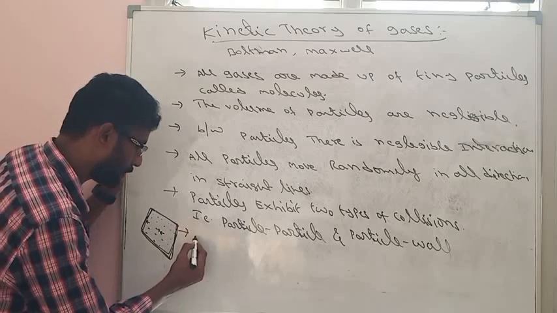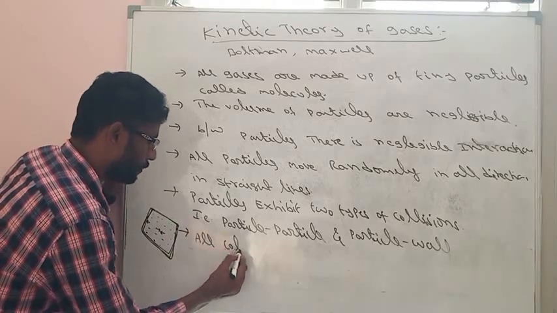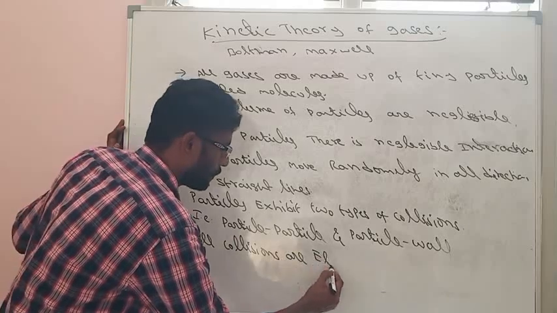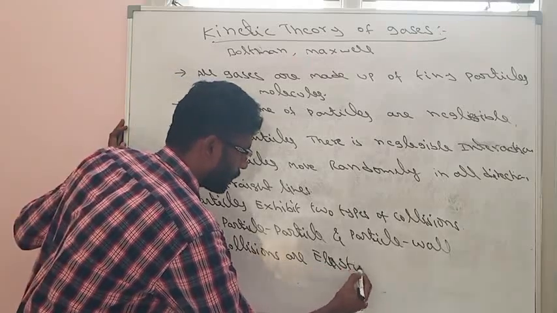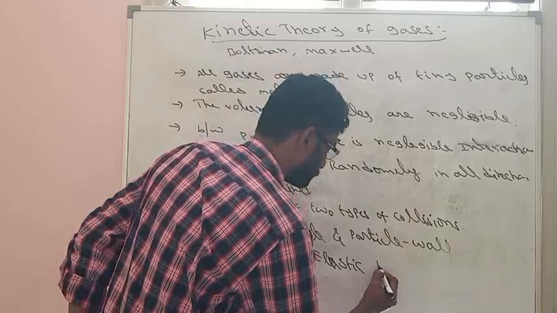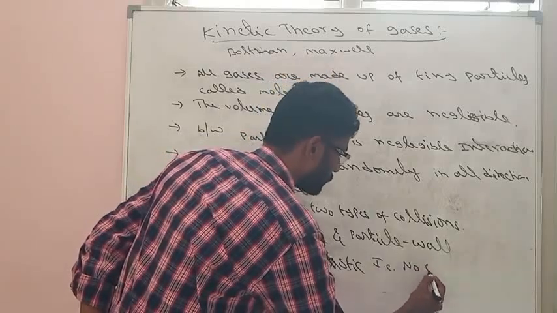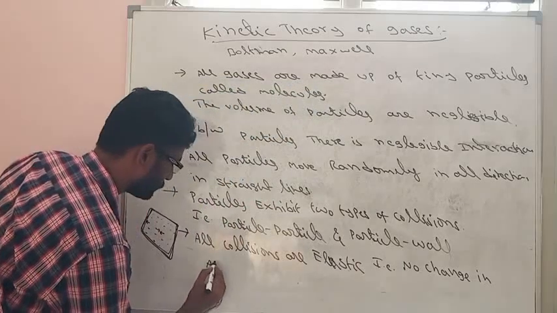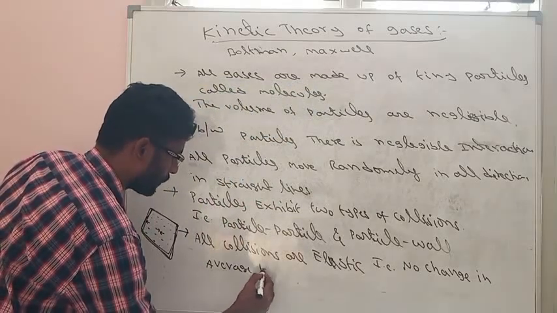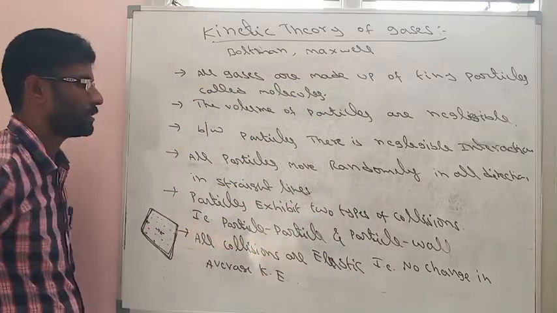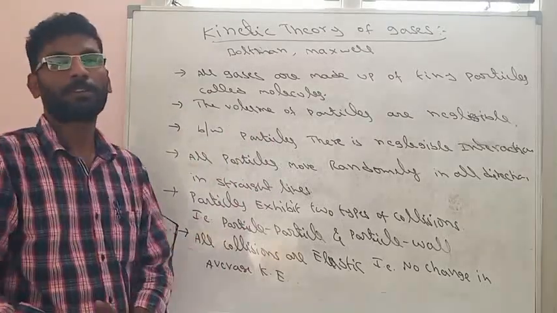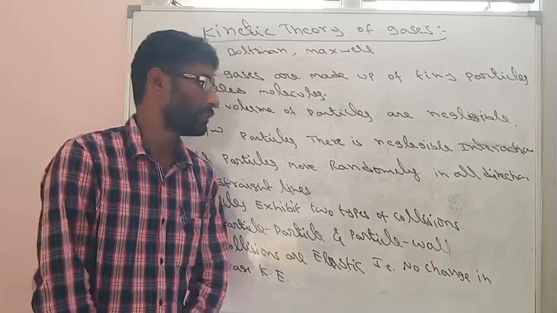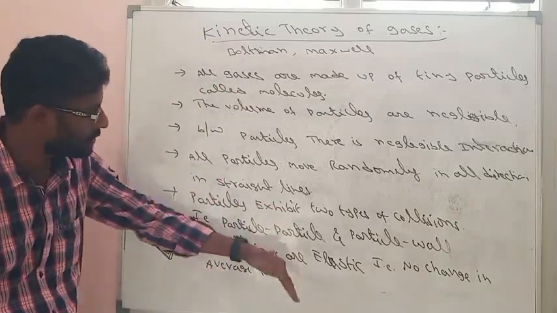The next point says that all collisions are elastic, that is, no change in average kinetic energy. So all these are the assumptions made by a number of scientists. That theory is called the kinetic theory of gases. What are the assumptions?